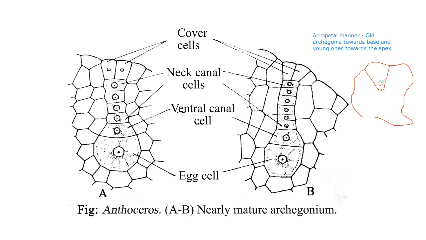This is going to be the mature, I mean the old one, and the one present towards the apex, somewhat over here, is going to be the young one. This nature is referred to as acropetal manner. All right.